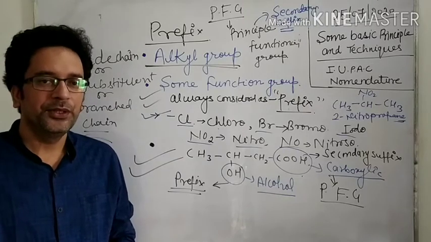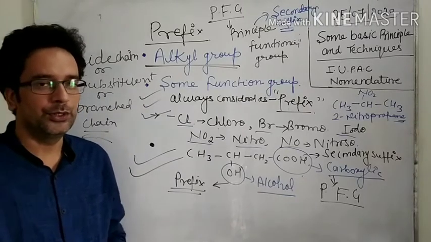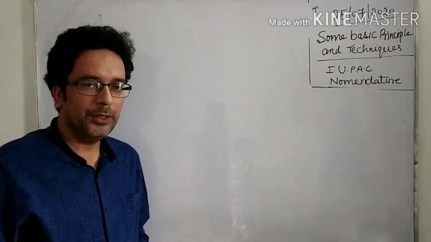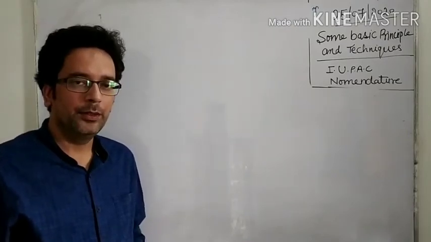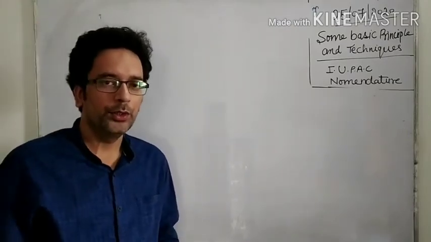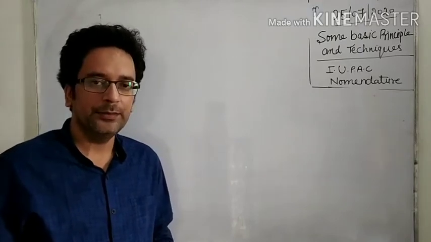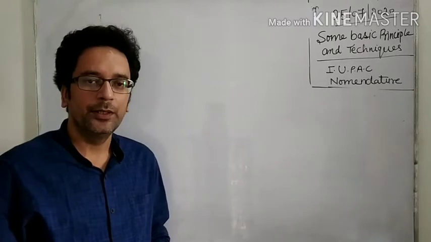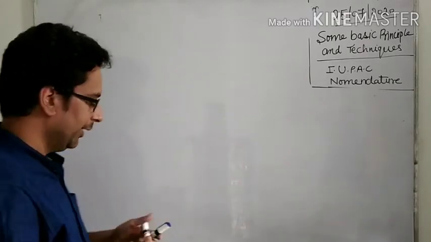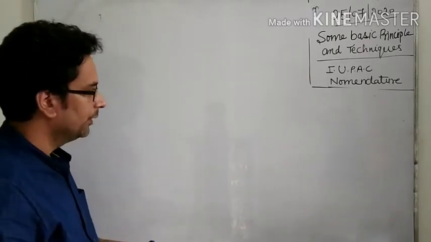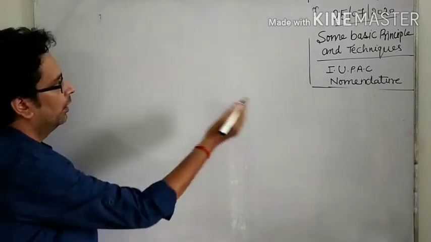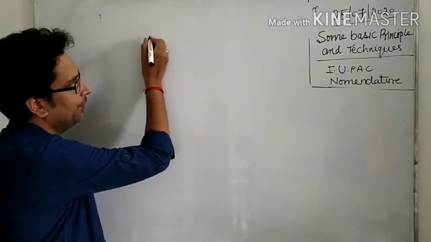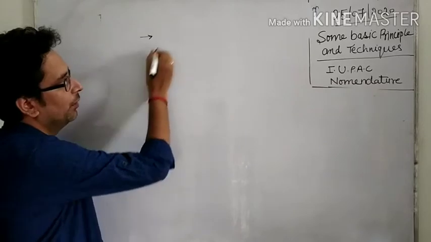Now next I am going to discuss some more points related to this part. All of you take a screenshot of this portion. So I explained what is the meaning of word root, what is the meaning of suffix, in suffix primary suffix and secondary suffix, and what is the meaning of prefix.